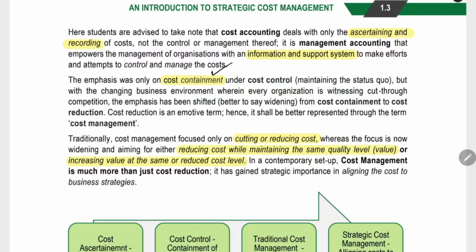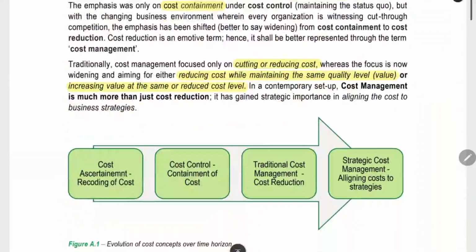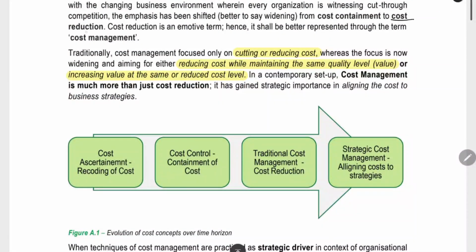Cost containment was the main focus before. In the traditional cost management system, cost should be controlled, maintaining the cost at a particular level. That was the main motive. But here we have changed the goal from cost containment to cost reduction. We are making changes in the process, and then we are reducing the cost permanently. That is a part of cost management.